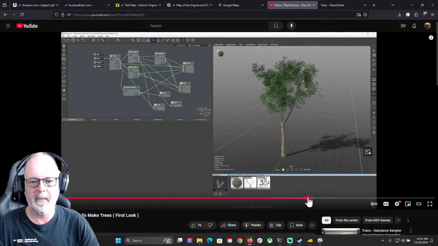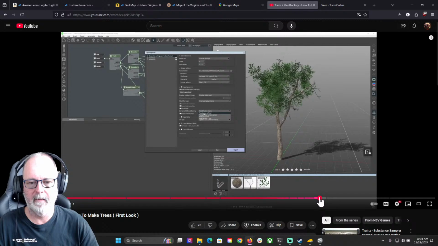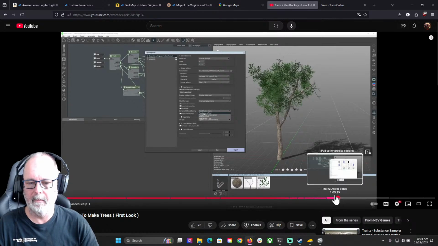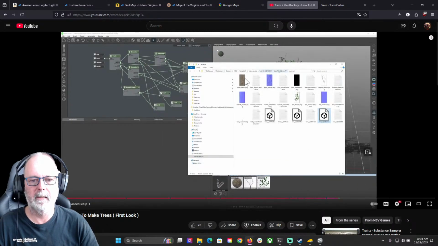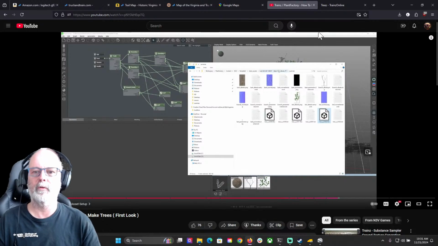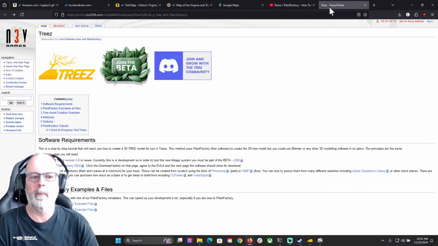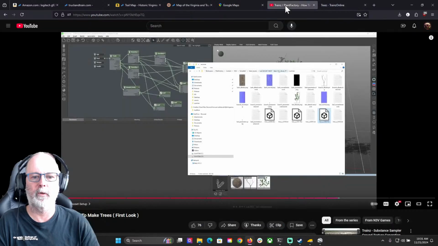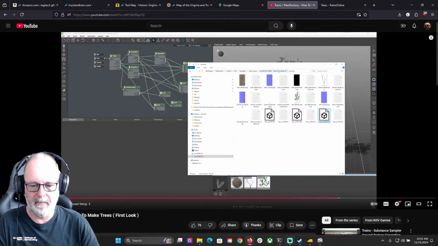Touch-up tool, LOD. They talk about the level of detail here, how to export, and then how to set it up in Trainz. Interesting. So you can make your own trees. That's pretty cool. Somebody's probably going to make a bunch of real trees and start selling them. I don't know if you can sell stuff with that.